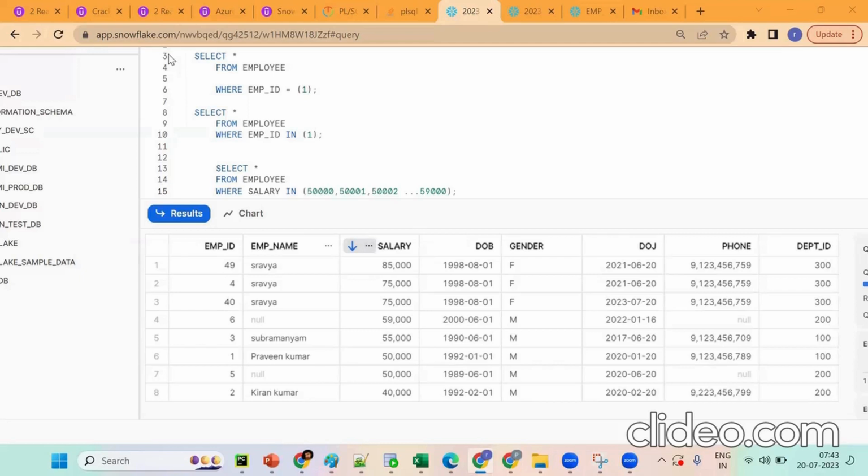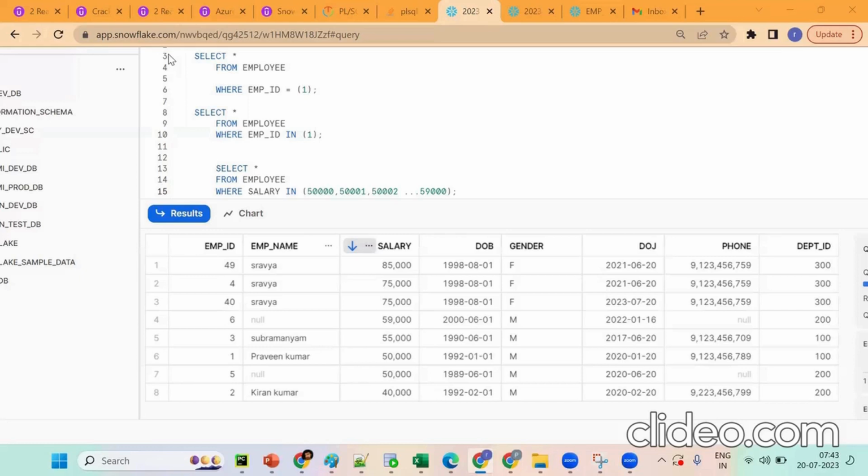Simply, it's a bridge between the user and the database. If I want to communicate with anyone, we should have some language. In a similar fashion, to communicate with a database we should have a language, and that is SQL, Structured Query Language.